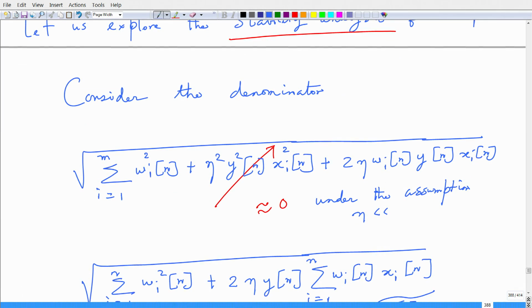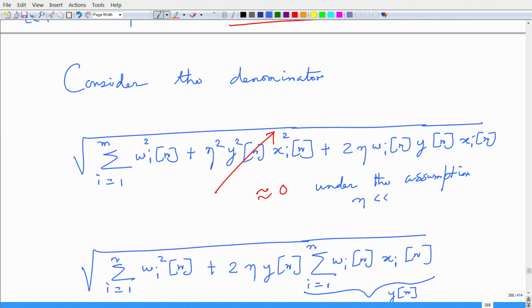Now, under the assumption that eta is a small quantity, I ignore higher powers of eta, keeping only the linear term in eta. I can ignore eta square y square of n xi square of n under the assumption that eta is small, ignoring the second order and higher terms.